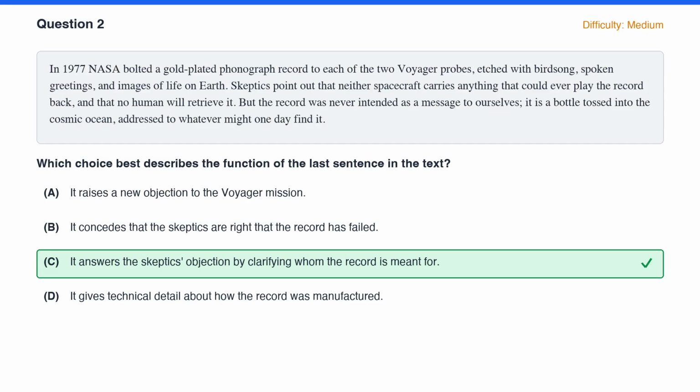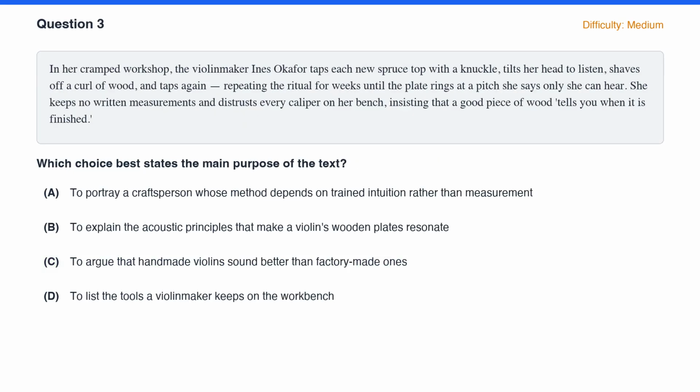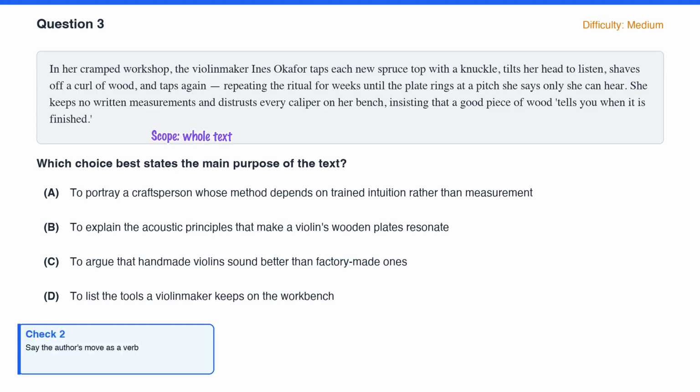C is right because we judged the sentence at part scope and named what it does rebut, instead of grabbing a nearby idea. Question 3. Back to the main purpose. So our scope is the whole text again. Check 2. Say the author's move as a verb.